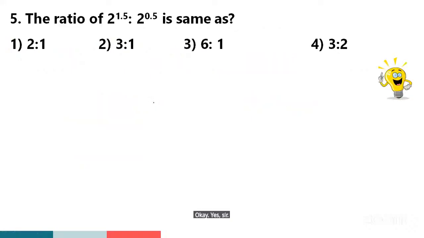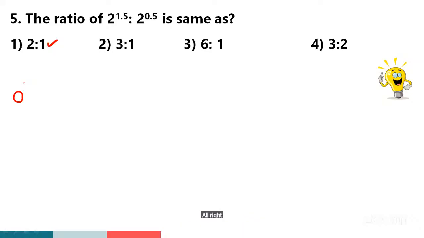Very good, very good. And next, guys, simple question. I think no need of pen and paper. The ratio 2 power 1.5 is to 2 power 0.5. What is the answer? 1, sir. Option 1. Very good. Excellent.